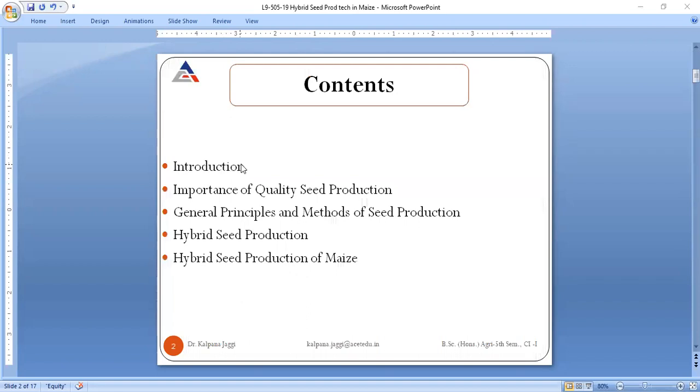That is, we will be discussing what is meant by seed production, what is its importance, and then we will discuss certain principles and methods by which seed can be produced. Then we will have a brief knowledge about hybrid seed production, and then we will come to our today's topic, that is all about hybrid seed production methodology in maize.